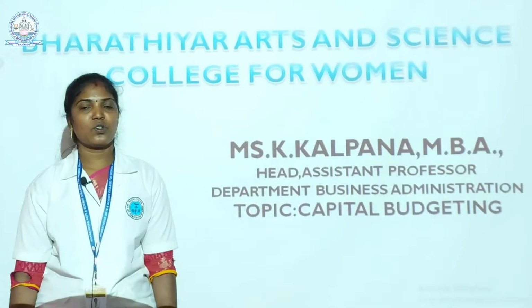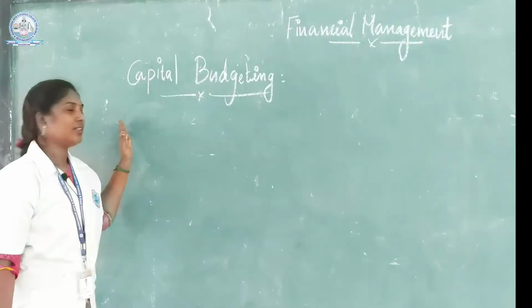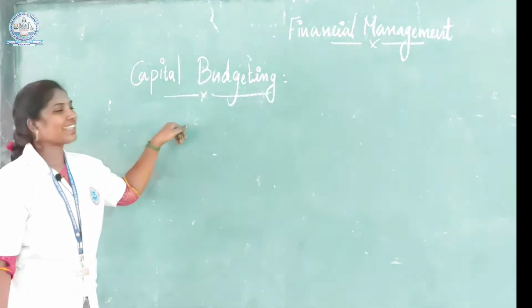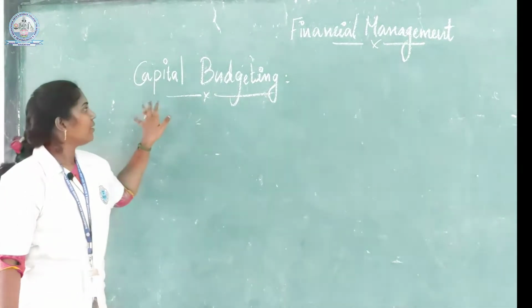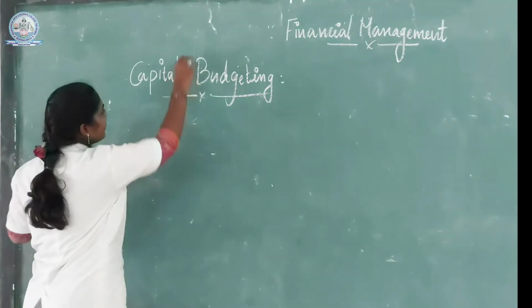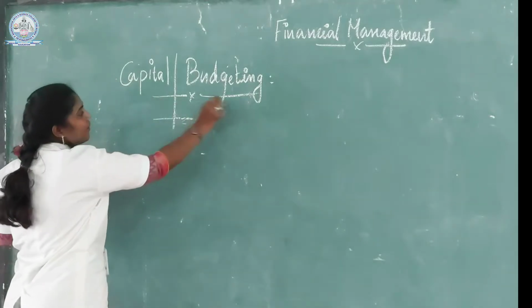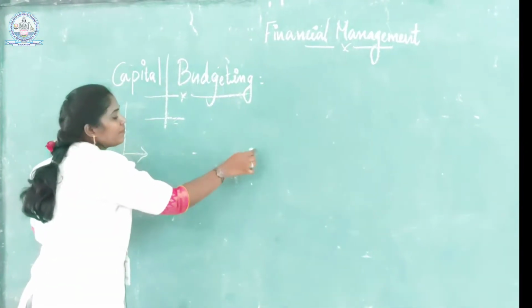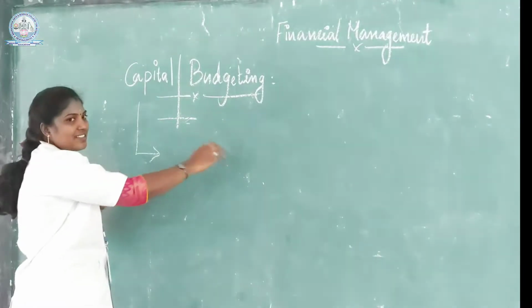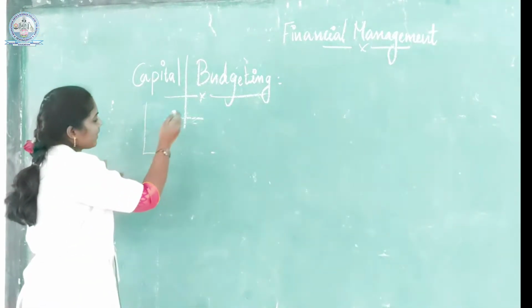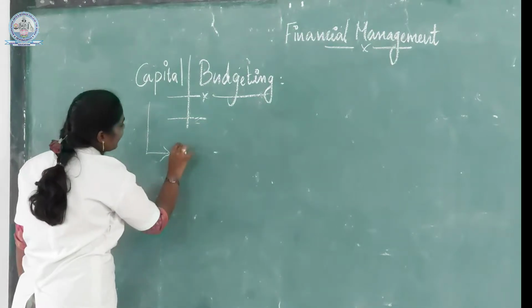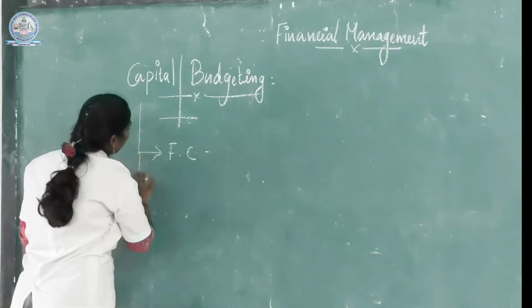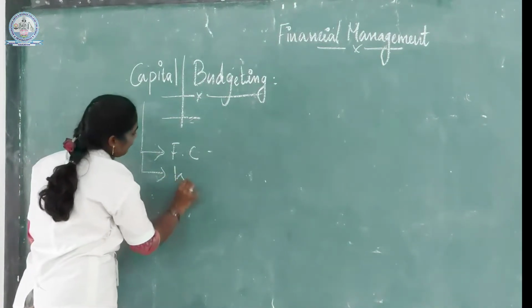Today I discuss the topic of capital budgeting. Capital budgeting is divided in two parts. Capital means investment of funds in different businesses, or to start a new business. The capital is classified into fixed capital and working capital.